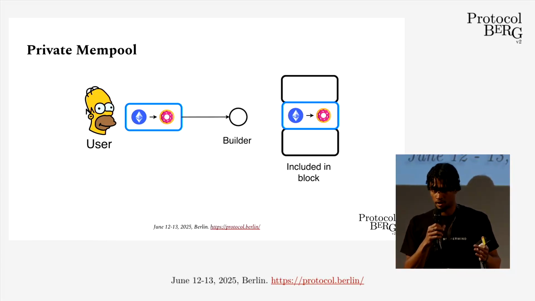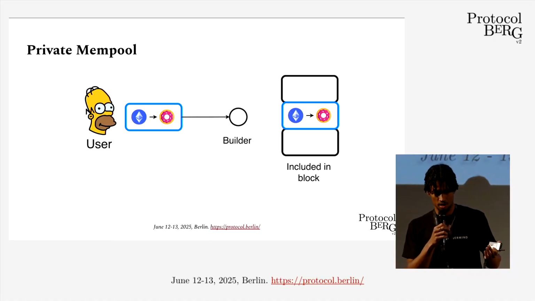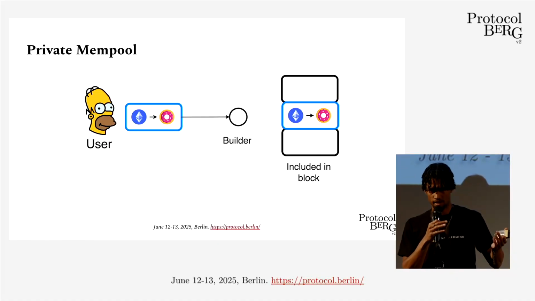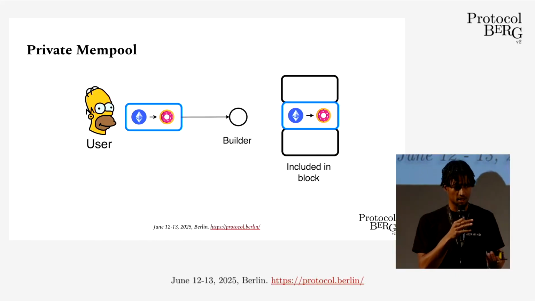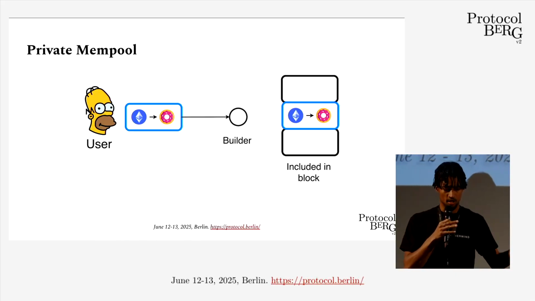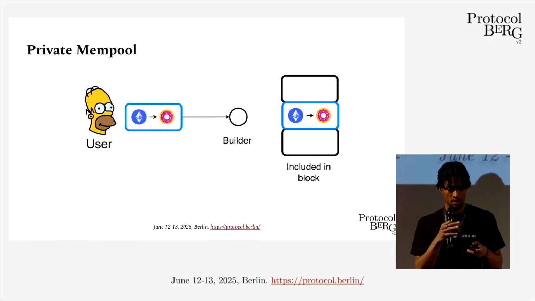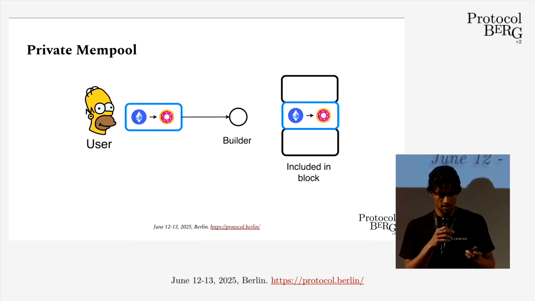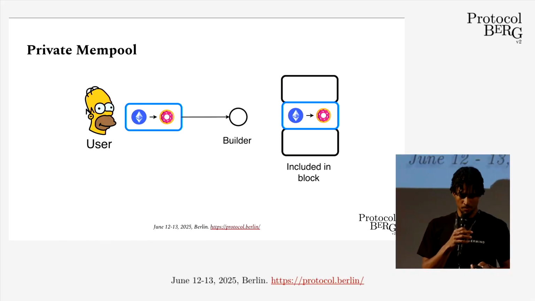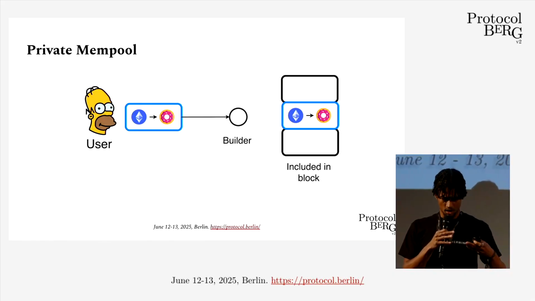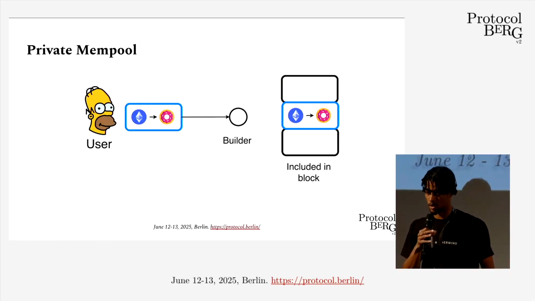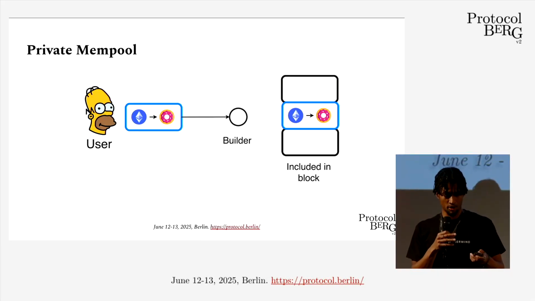One potential solution to this is using a private mempool, and this is quite standard today. In this case, the user is just sending their transaction directly to the builder, so it's not getting propagated out through the network. This can give some benefits. Essentially, there's a trusted relationship with the builder, so they're trusting that they're not going to front run them.